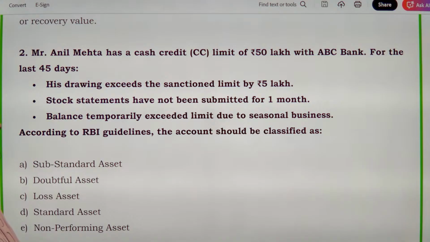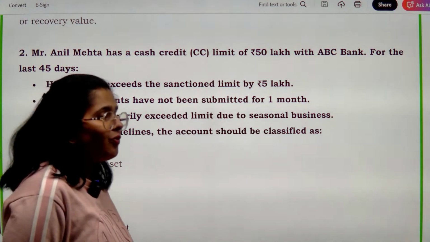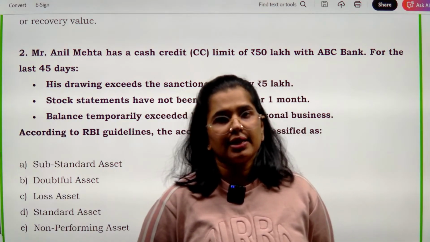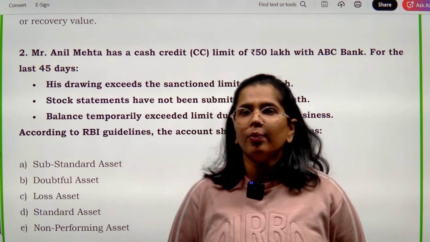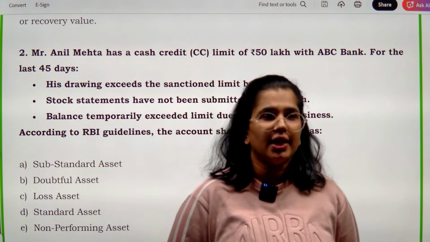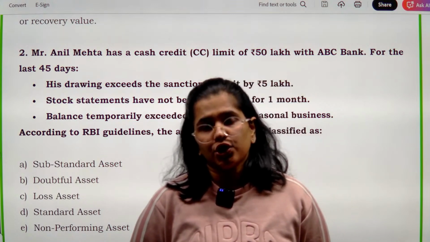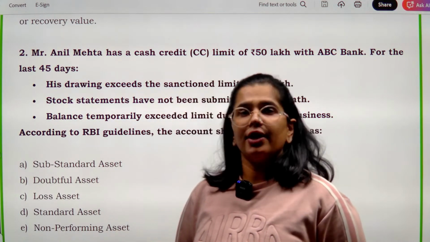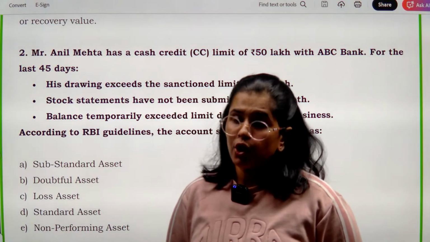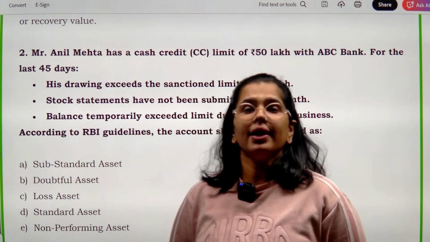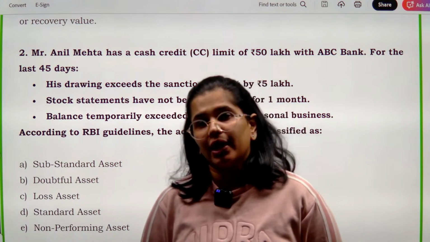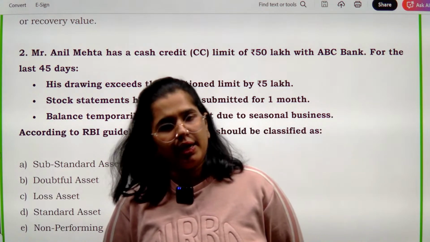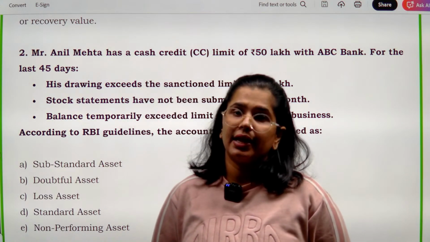See, in this particular case, always remember that whenever you go on to classify any particular asset as a non-performing asset, जब आप non-performing asset उसको कहना चाहते हैं, in that particular situation, always remember you can classify any kind of asset as non-performing only and only if there is a record of recovery to prove that. अगर आपको recovery में problem हो रही है तभी आप उसको क्या declare करेंगे?